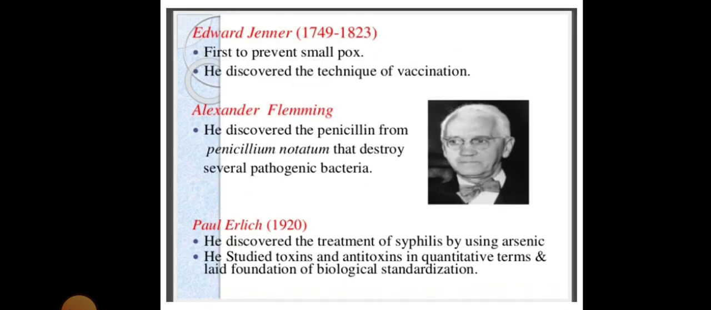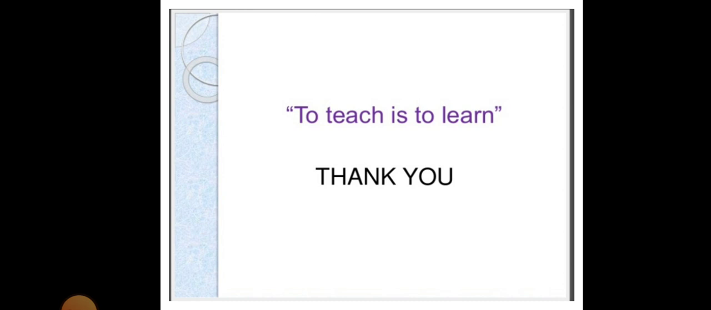Next is Edward Jenner, the first to prevent smallpox. He discovered the technique of vaccination. Alexander Fleming discovered penicillin from Penicillium notatum, which destroyed several pathogenic bacteria. And the last one is Paul Ehrlich. He discovered the treatment of syphilis by using arsenic. He studied toxins and antitoxins in quantitative terms and laid the foundation of biological standardization.